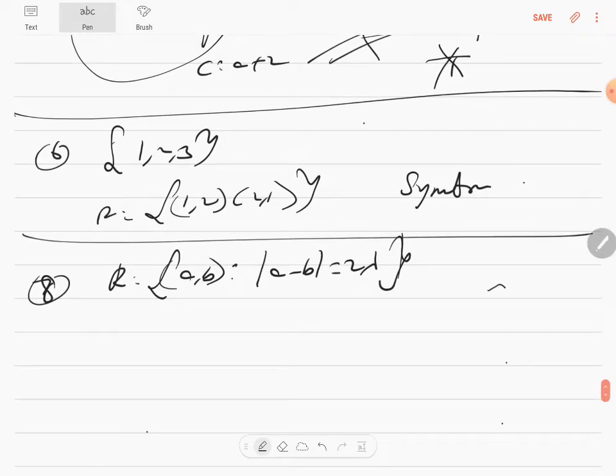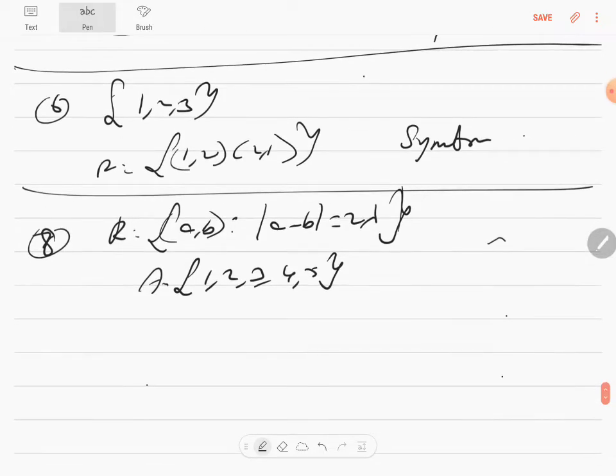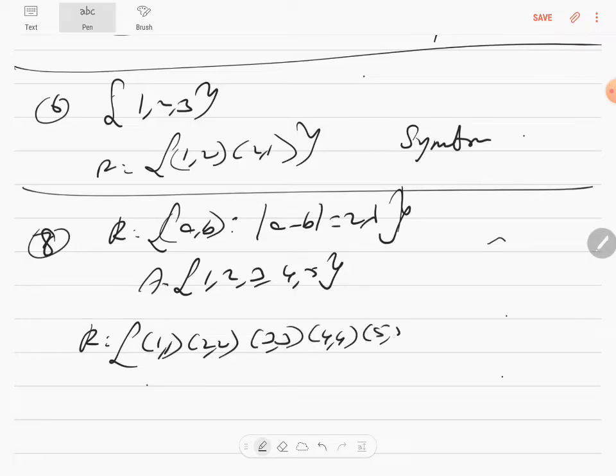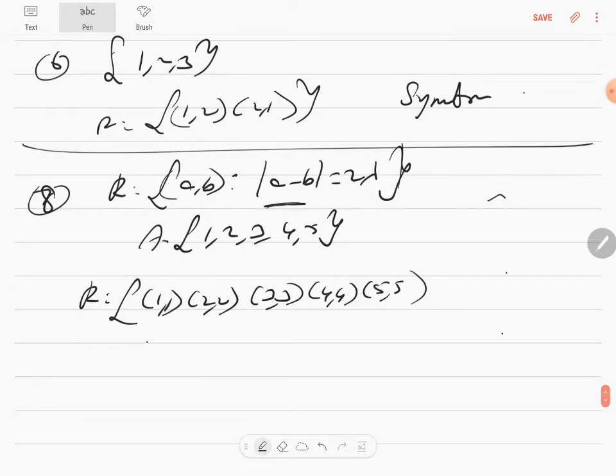Now, they have already given me A, which is {1, 2, 3, 4, 5}, and I have to write this relation. Look here, 0 is an even number. Be very clear about that. Therefore, the relation can have (1, 1), (2, 2), (3, 3), (4, 4) and (5, 5), because when you subtract them you get 0, which is a multiple of 2: 2 into 0.